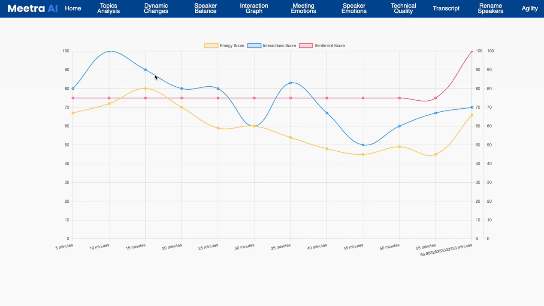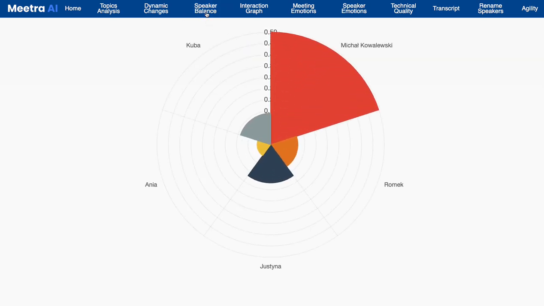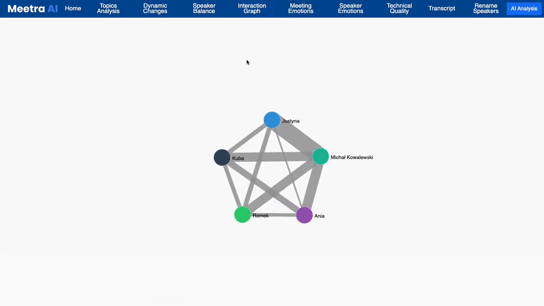We also show dynamic changes, so energy, interactions, and sentiment, and how it flows or fluctuates throughout the meeting. We show speaker balance, so who has been most active in the meeting and who has been maybe the less active members of the meeting. The interaction graph allows us to see the strength of interactions between different members and participants of the meeting. So we can see who had more interactions with one another, who had less of them, and who is perhaps a bit on the side.